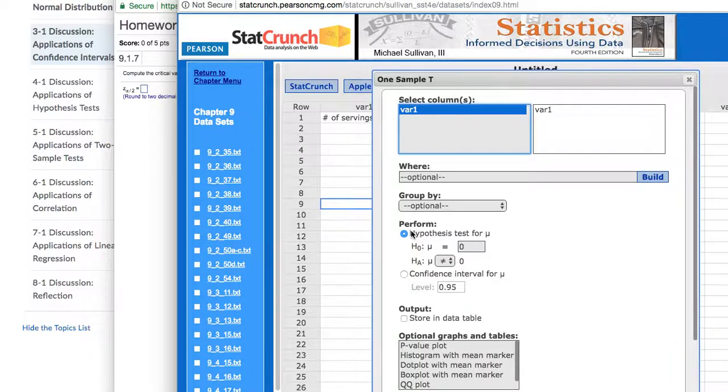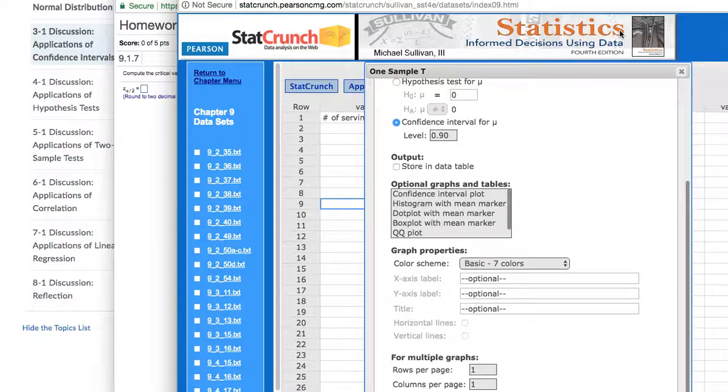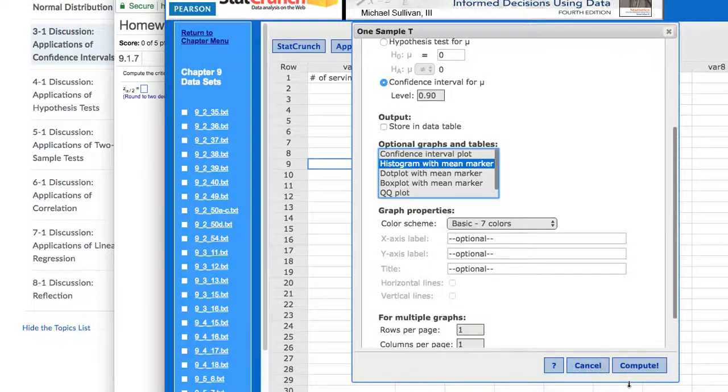And then I'm not going to perform a hypothesis test, but a confidence interval for mu, which is the population mean. And if I want to change this, I can do it at 90%. You can choose your own, 95. And then here, let me see if I can push this up a bit. I don't have to do this, but I'll go ahead and do the histogram as well, just to see how that all comes out. And then at the bottom of the page, in the right bottom, you can't see it, but it does say, oh, here we go, Compute.